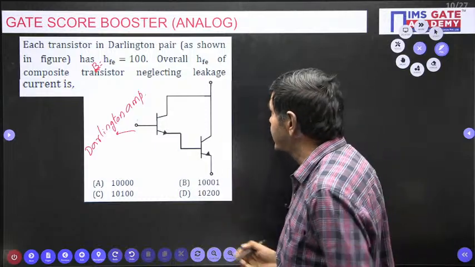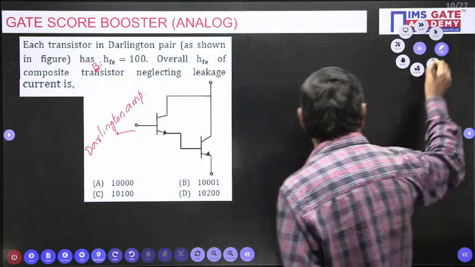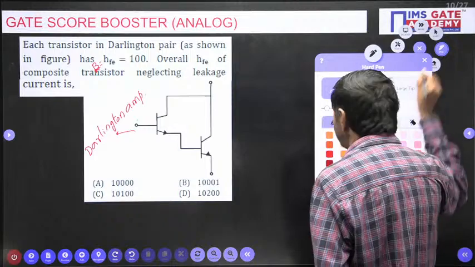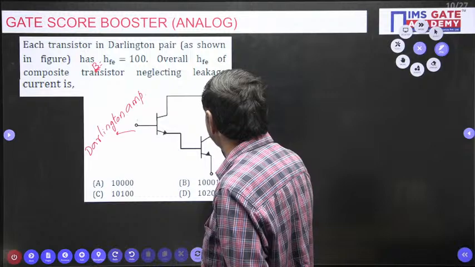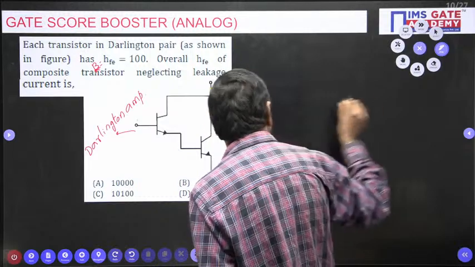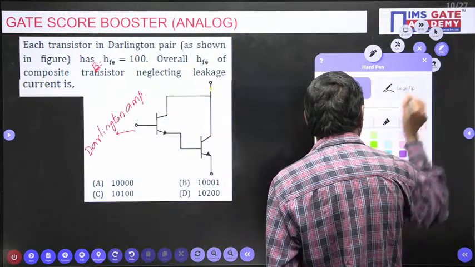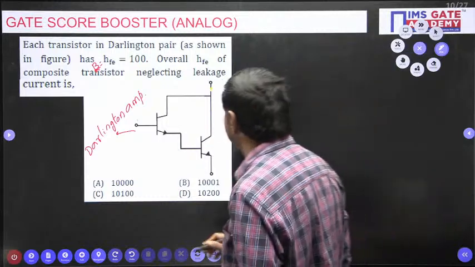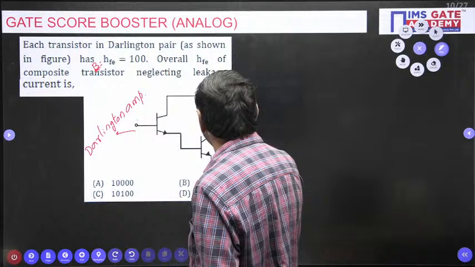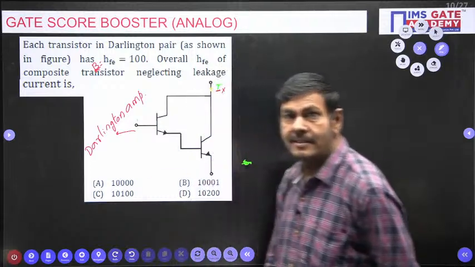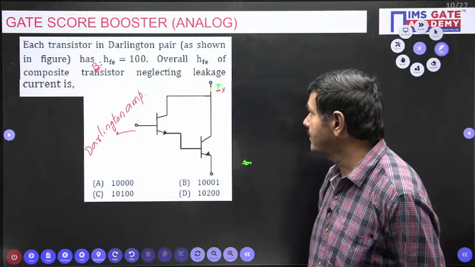You can understand clearly here now. But here, the current which is passing this side, I wish to take it as some IX. This current is IX I have taken here now.